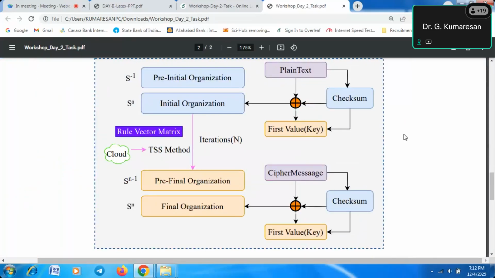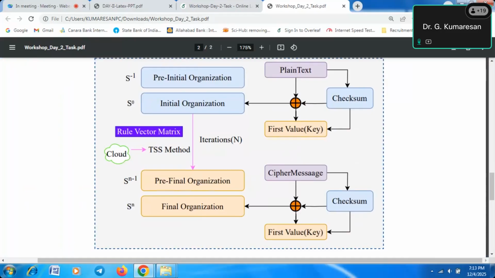There are so many online tools for making images. You will make use of those tools, then draw the diagram. If you draw the diagram, you can get the figure in multiple formats, either JPEG or PDF. You can download the file and upload it into the LaTeX document. Then you will get more prominent figures.